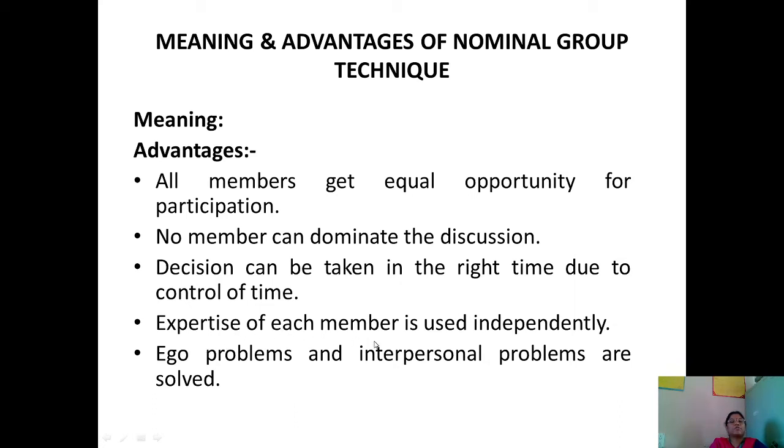The expertise of each member is used independently. So, that is, the expertise of each member is considered. Ego problems and interpersonal problems are solved under the nominal group technique method.